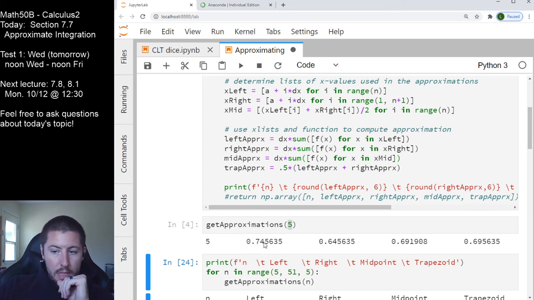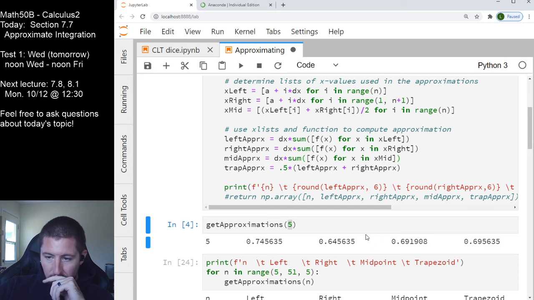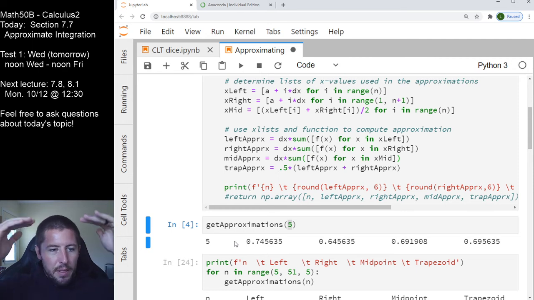Notice that I'm getting 0.74, I'm getting a 0.64, and then both the midpoint and the trapezoid approximations are about halfway in between these two guys right here. And in fact, the trapezoid approximation is exactly halfway in between these two. The reason this is unsatisfying to me as an output is because I want labels. I kind of want to build a table for how many n we have, how many subdivisions, and what our approximation looks like.